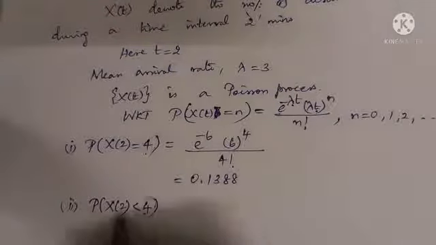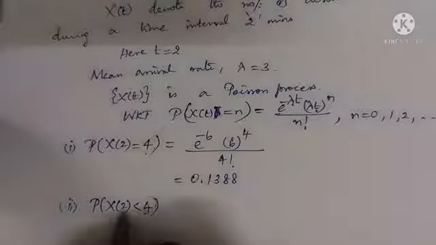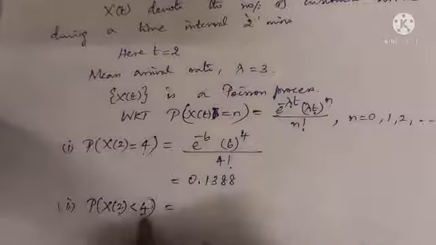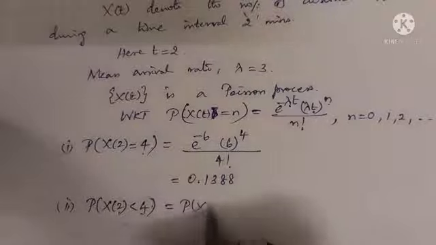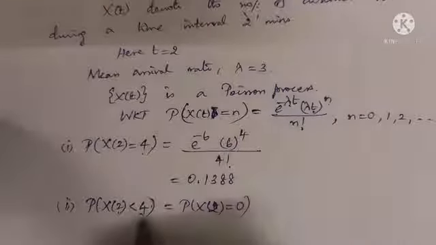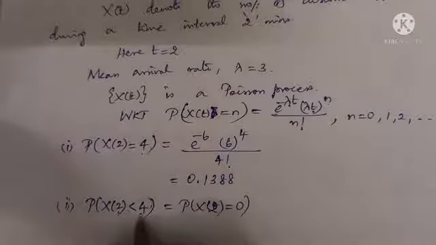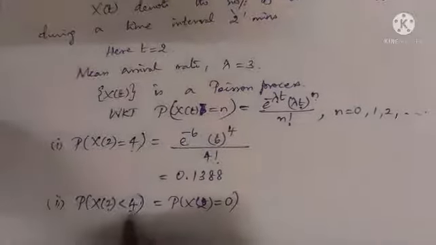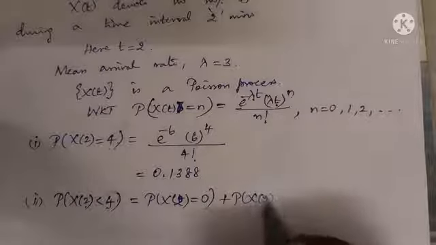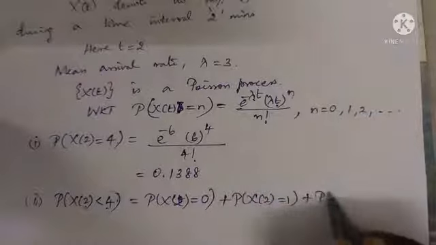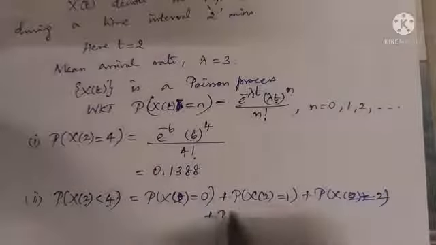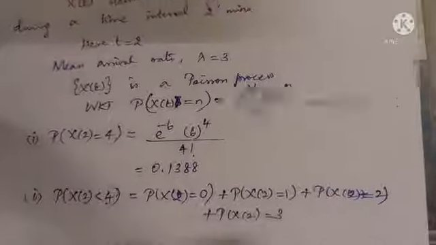P(X(2) < 4): there may be no customer, or 1 customer, or 2 customers, or 3 customers arriving. So P(X(2)=0) + P(X(2)=1) + P(X(2)=2) + P(X(2)=3).